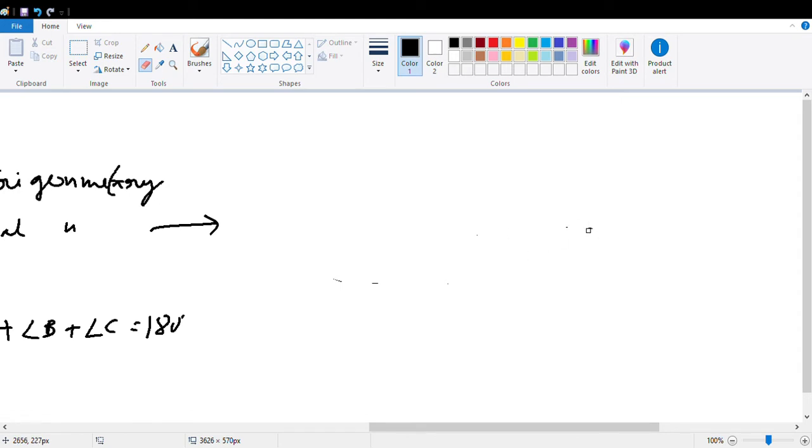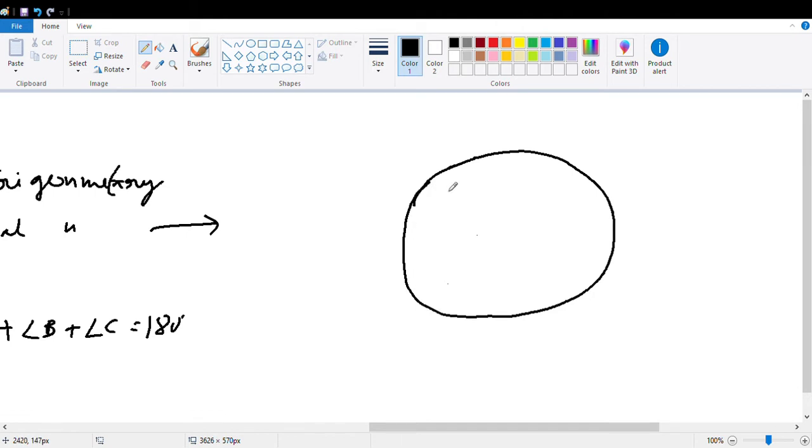How does a triangle in a spherical system look like? It will be a sphere, one sphere. So if I draw the triangle, it will be like this.